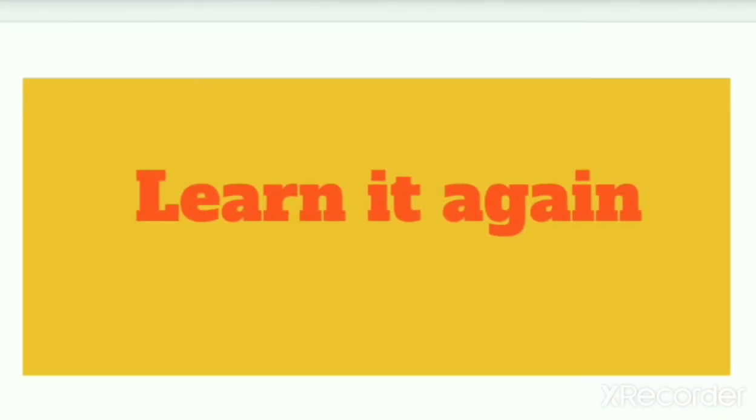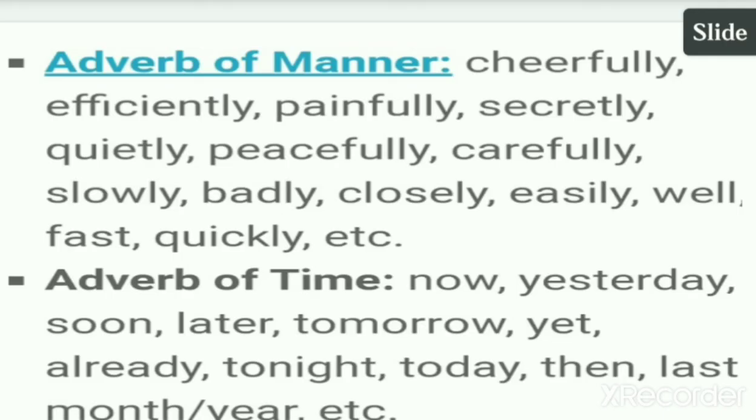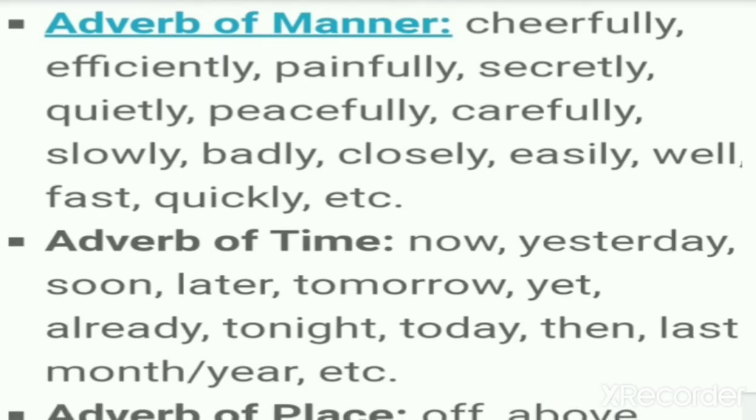So what you all have to do, you have to learn it again. Okay, let's discuss once again. Where does the adverb of manner come? You will have words like cheerfully, efficiently, painfully, secretly, quietly, carefully. How does he do the work?